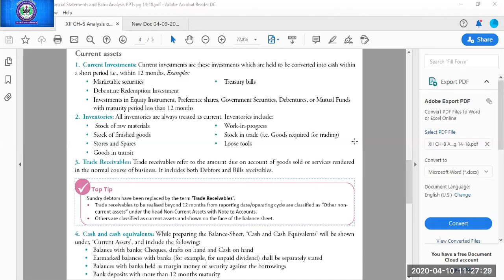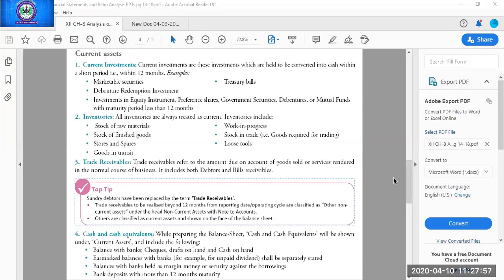Non-current investment. Next is the stationery. Inventories. All inventories are always treated as current. That is the stock of raw material, work in progress, stock of finished goods, stock in trade, stores and spares, loose tools, goods in transit. Yes, students, you have to learn all these examples.